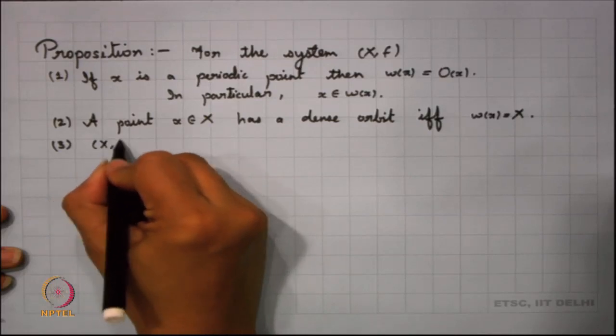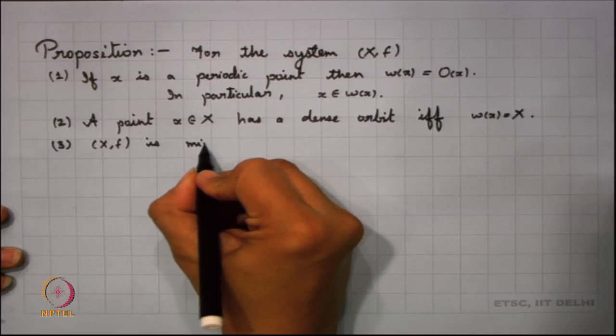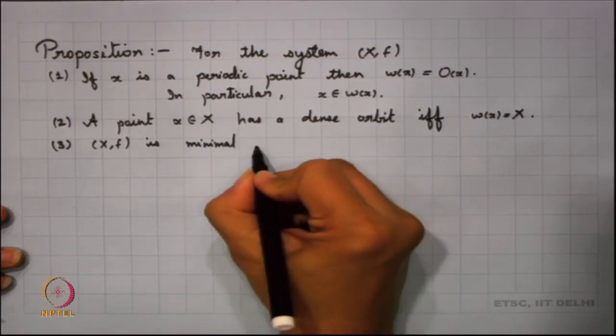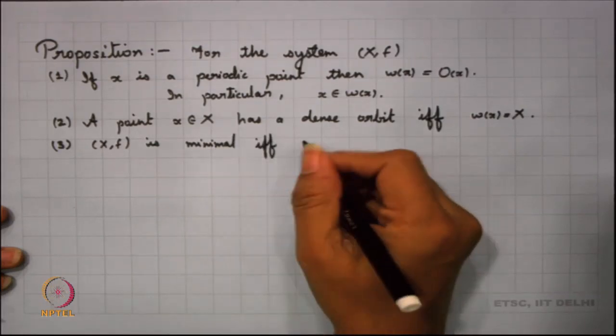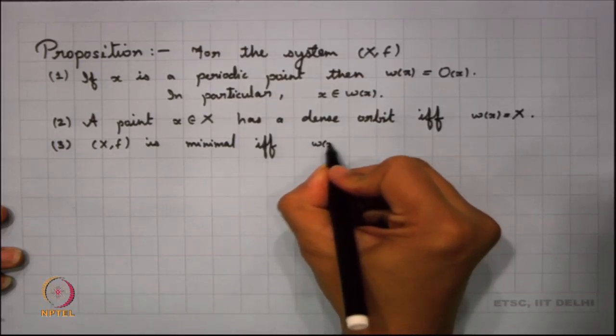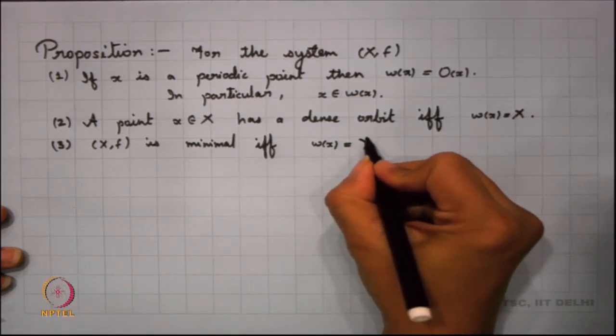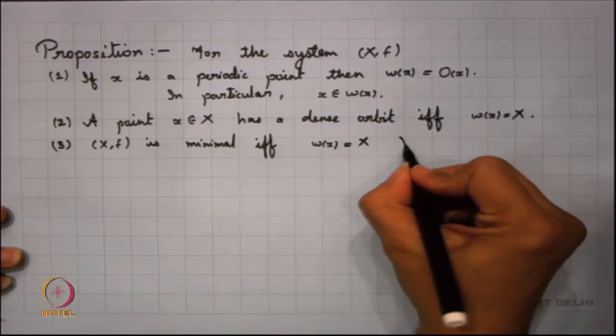I want to say that the system (X, f) is minimal if and only if omega x is equal to X, for every x in X.